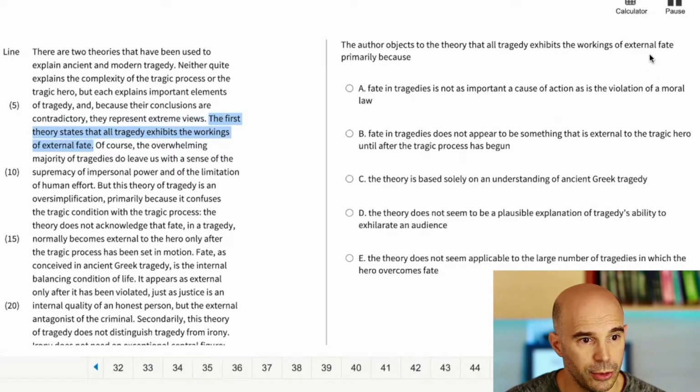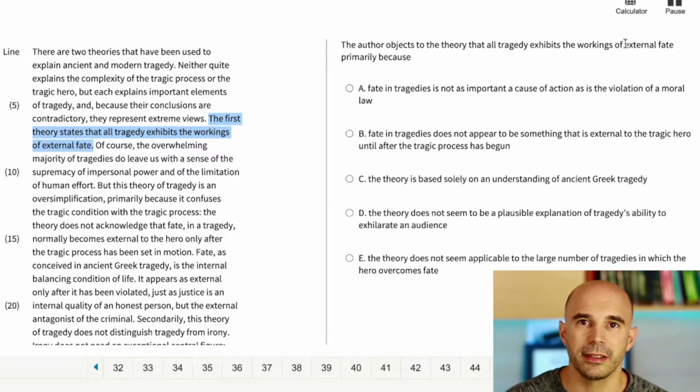Okay, so I chose external fate because that seemed like an easy phrase to scan for, and it's unlikely that they rephrased the words. I mean, how many different ways are there to say external fate? I can't imagine any other way to say it, so it's likely that those exact two words will be found in the passage, and indeed, there they are. So my next move now is to learn all there is to learn about external fate, right?